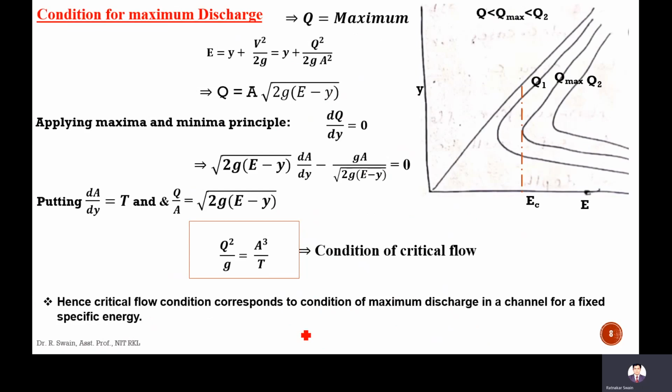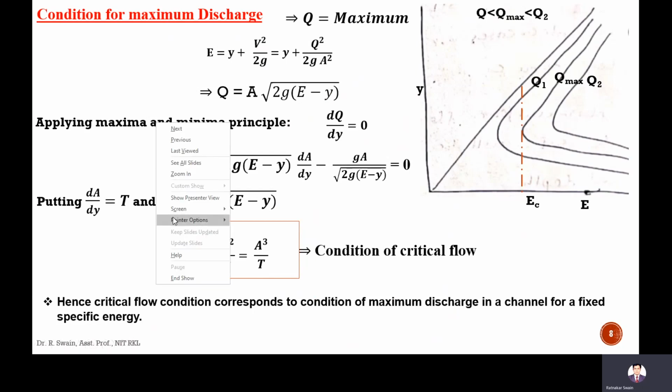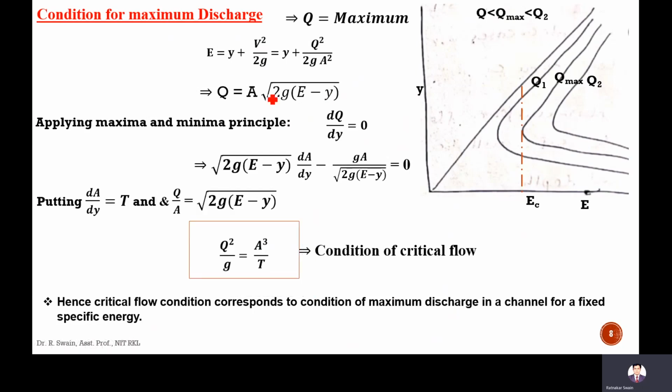Next is condition for maximum discharge. E is equal to y plus v square by 2g, which is y plus q square by 2g A square.